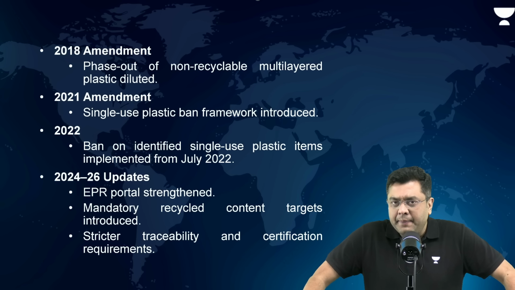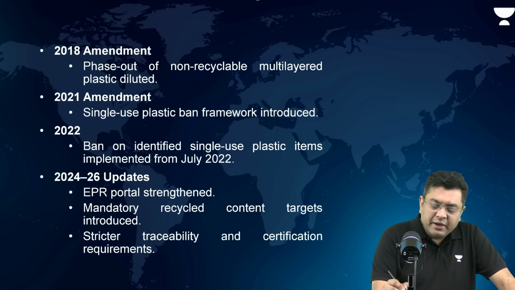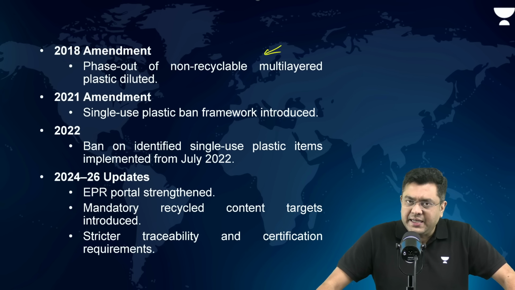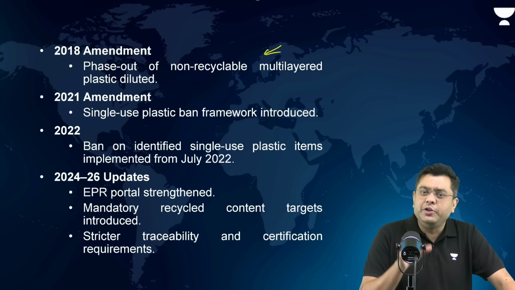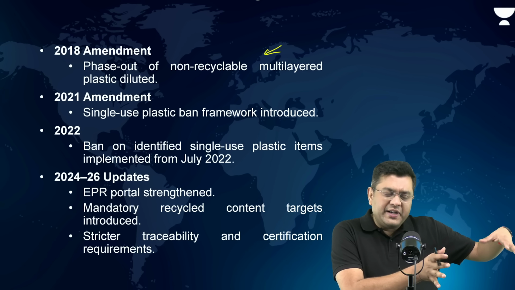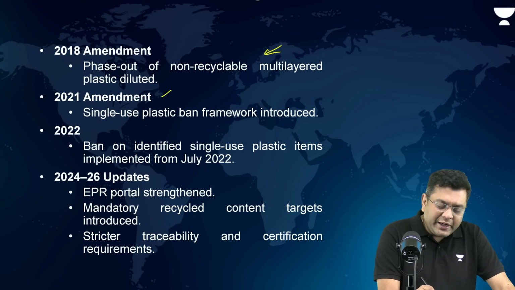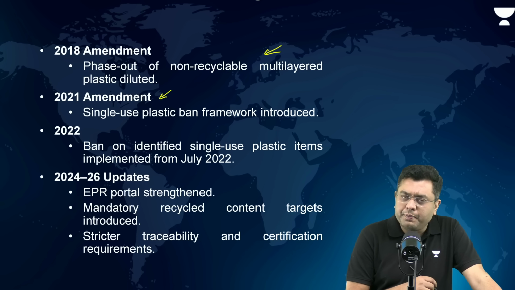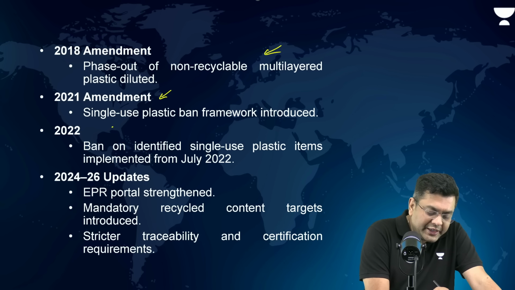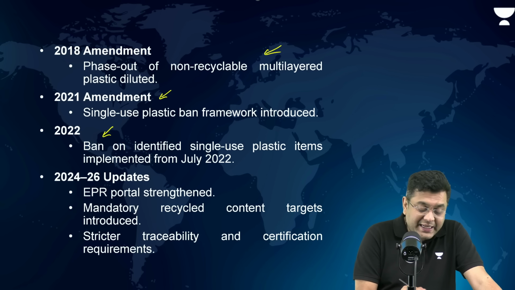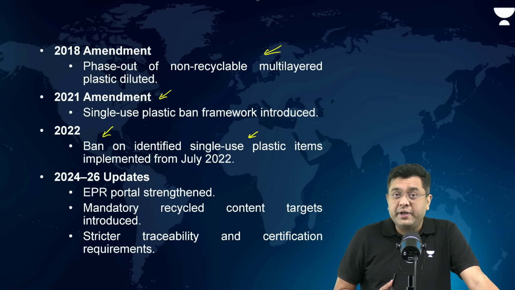Now, this has been amended multiple times. 2018, phase out of non-recyclable multi-layered plastic. Now, that was diluted. What was the target set under 2016? Companies were not able to meet that, so it was diluted. 2021 amendment, single-use plastic ban framework was introduced for the first time. Now, in 2022, this ban was further extended. Ban on identified single-use plastic items implemented from July 2022.